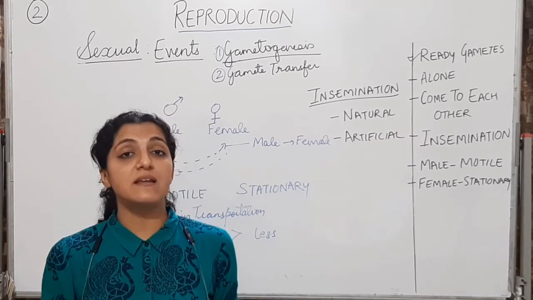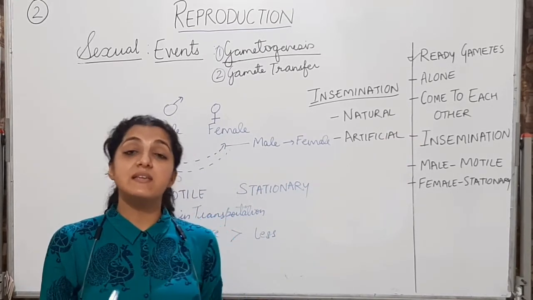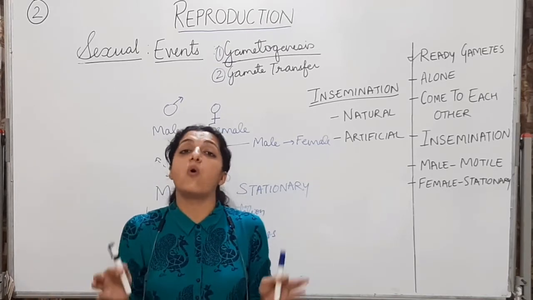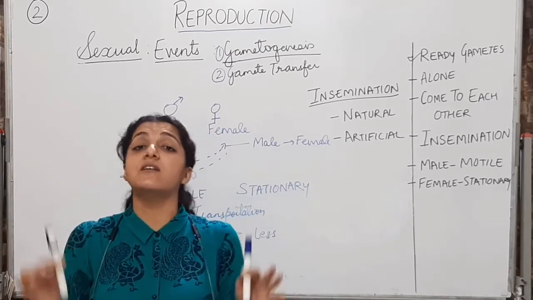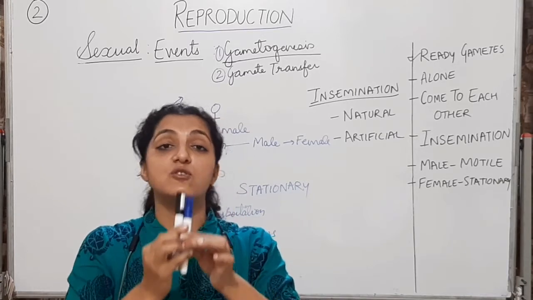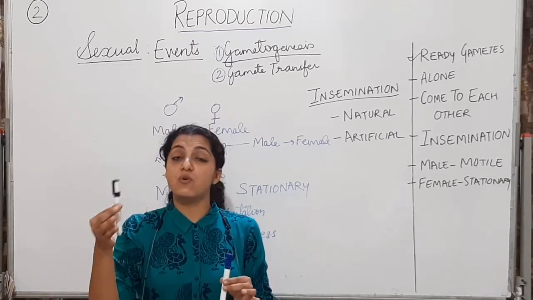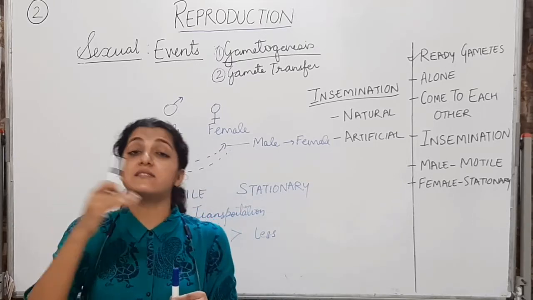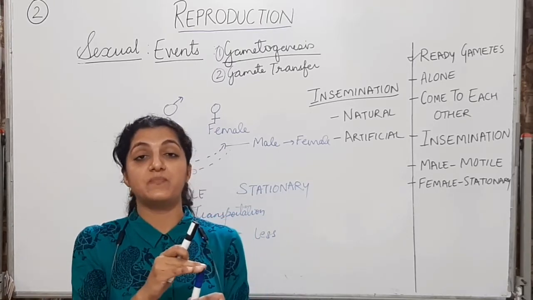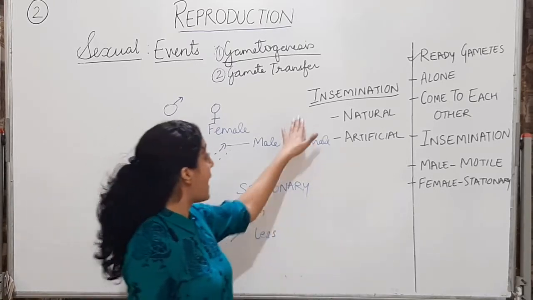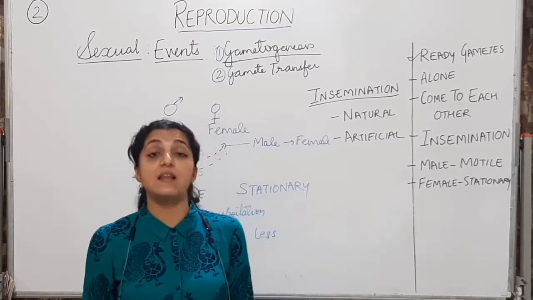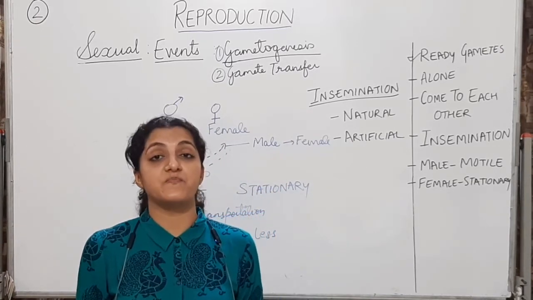When we say natural insemination, it is by means of natural intercourse or during the act of copulation when a male and a female individual come together. The male is going to transfer the gametes, that is the sperm, to the female body. We'll be seeing the process of insemination in detail when we see human reproduction.